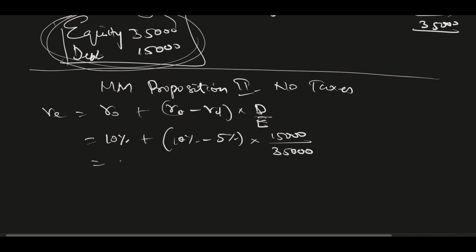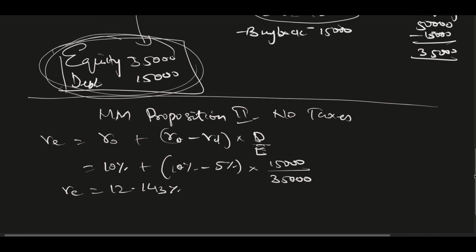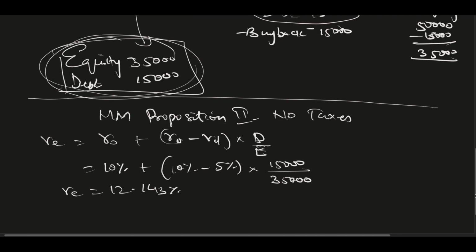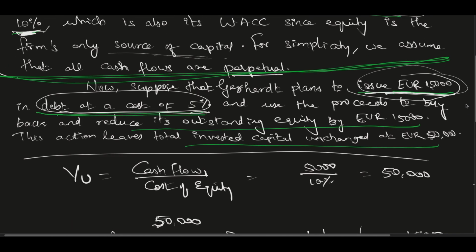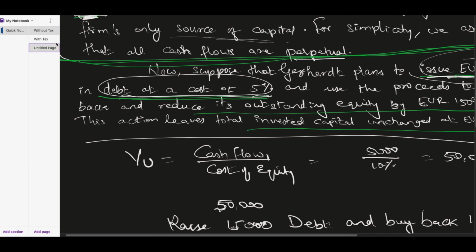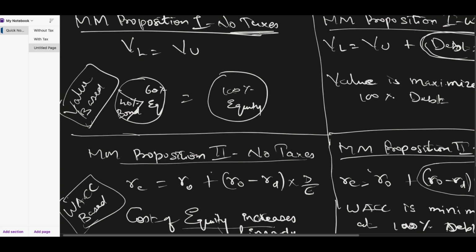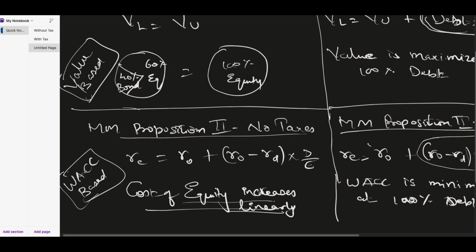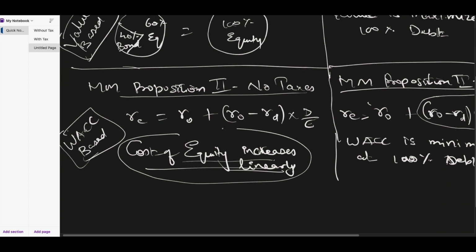So when I solve this, I get the value as 12.143%. So that means the cost of equity has gone up. Initially it was 10%, now it is 12.143%, and that's what this point derives: that cost of equity increases linearly. So when you add debt, cost of equity is increasing linearly here.